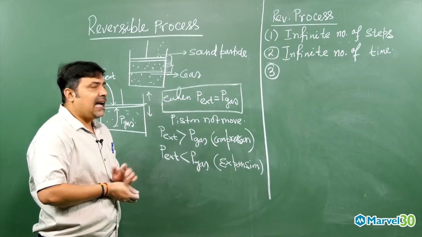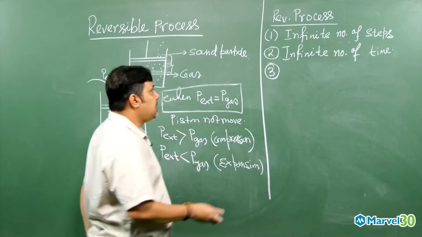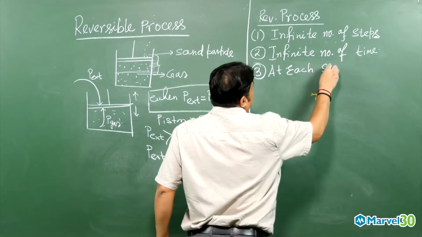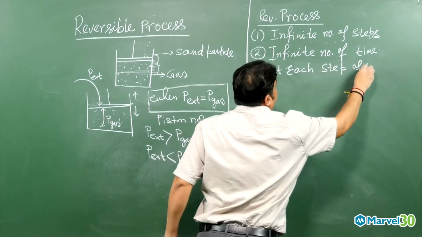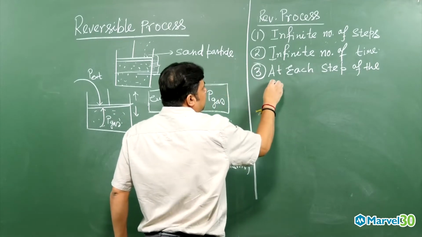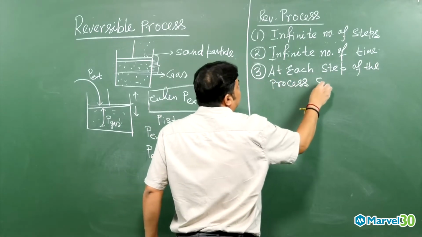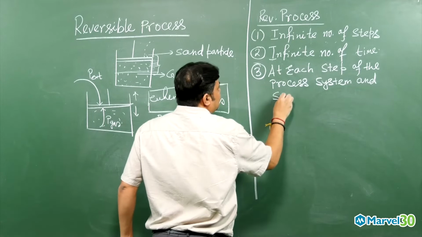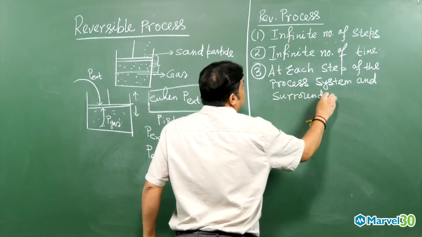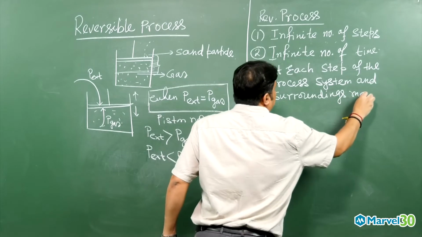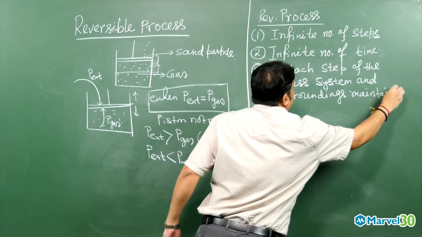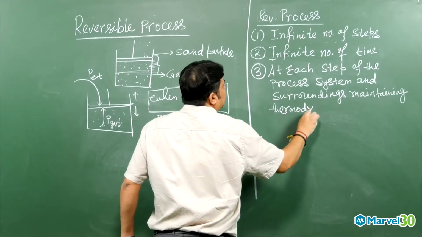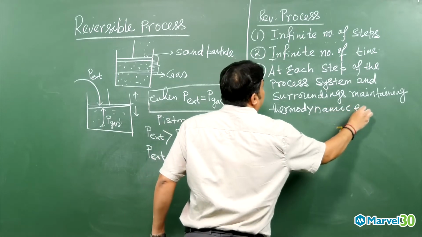So that is why at each step of the process, system and surroundings are maintaining thermodynamic equilibrium.